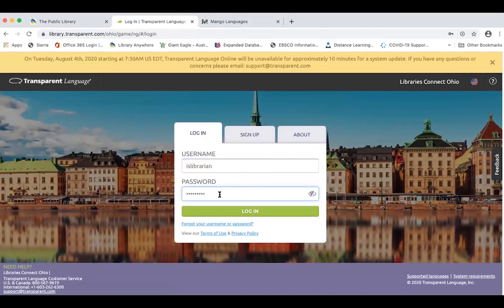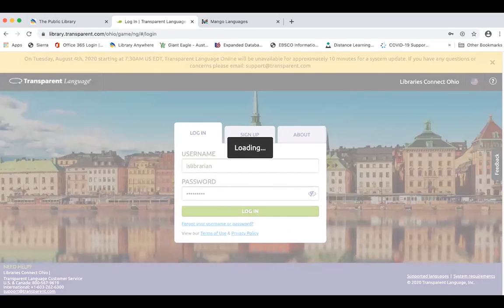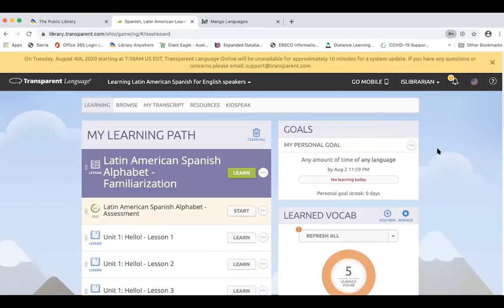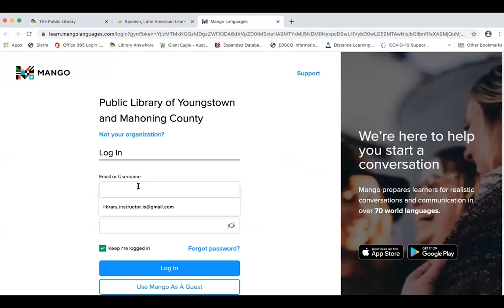Depending on your email address, you might be able to use your email, the first part of your email address as your username. Mine, because it had dots in it, it wouldn't accept it, so I had to create a different username that didn't have any periods within the name. Mango Languages is back to using an email address to sign into it.